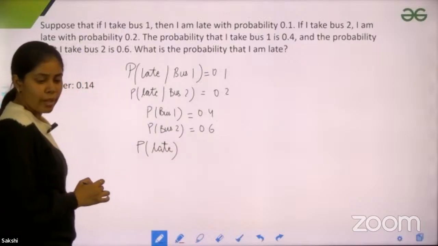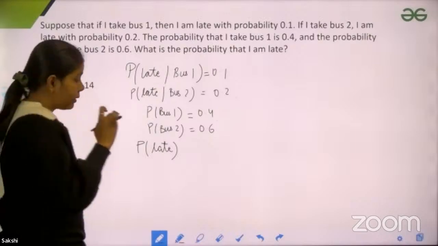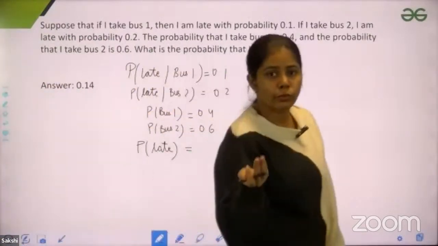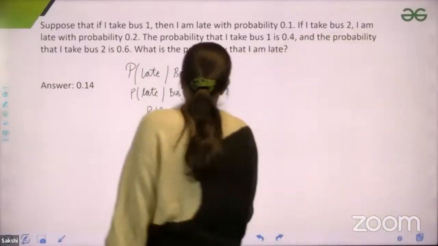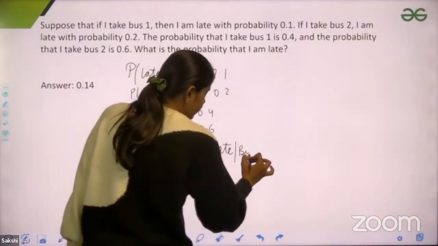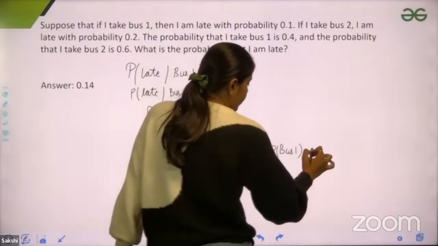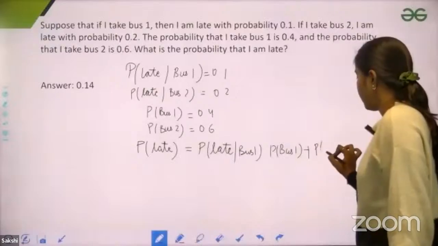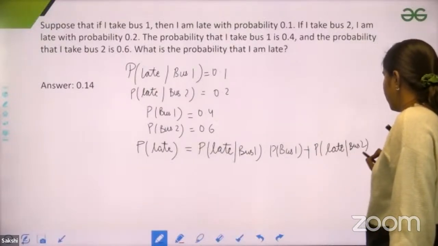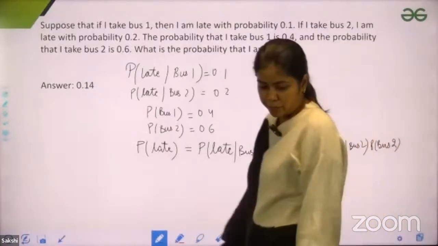So how do you find the probability of being late? What would you do? You would use the law of total probability, right? So what does the law of total probability say? Probability of late given bus 1 into probability of bus 1, plus probability of late given bus 2 into probability of bus 2. So this would give you your required probability of being late.